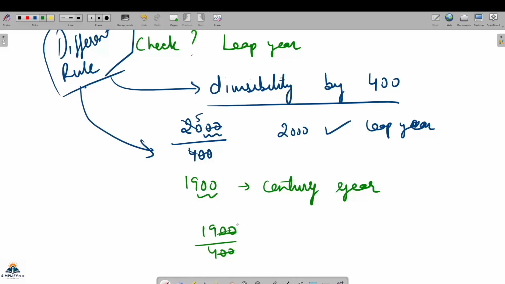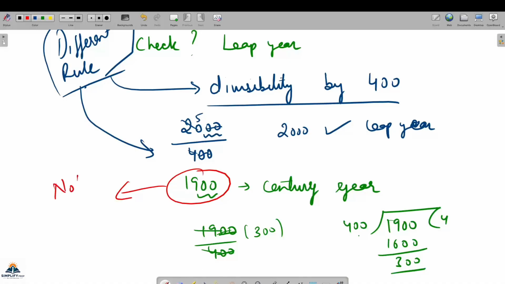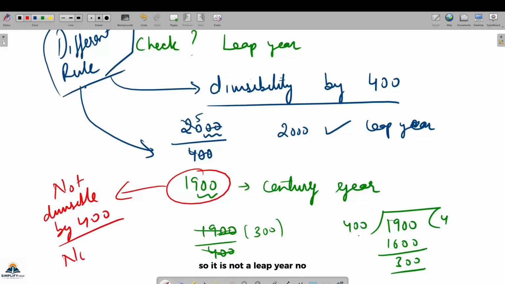So it will not be completely divisible. There will be a remainder. If you have doubt in division, you can always check by this method, because it will not be the 3 which is the remainder, because you are multiplying by 4 and 300 is the remainder. So it is not completely divisible. I can say this is not divisible by 400. So it is not a leap year. It will not be a leap year. Clear?